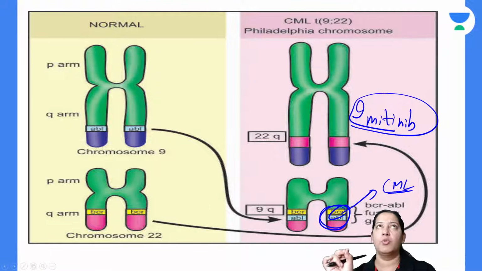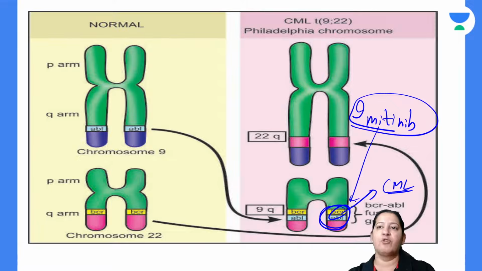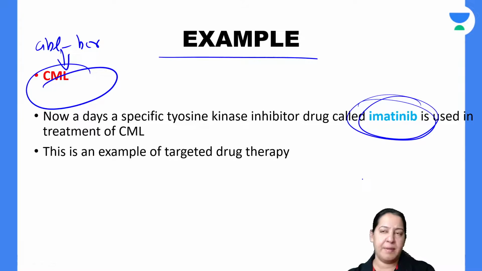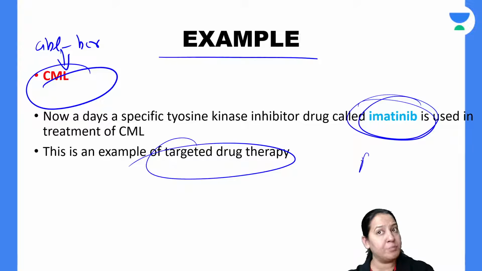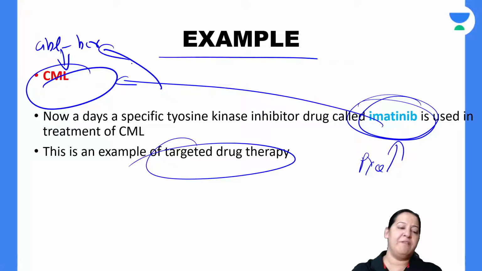What will this drug, the imatinib, do? The imatinib will inhibit the fusion gene. So the targeted therapy is imatinib, and the cure rate is very good. It is nearly 99%. It is the first targeted therapy which was discovered. इस पे भी बहुत PYQ है. Imatinib is the treatment of CML that inhibits the ABL BCR fusion gene.